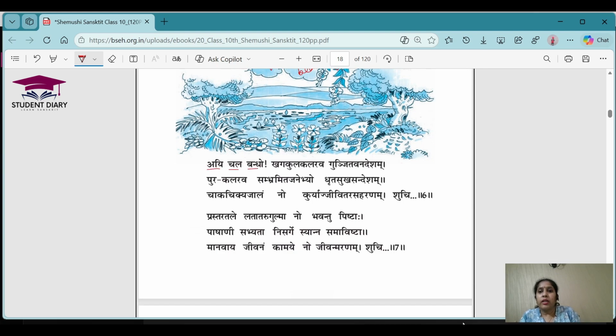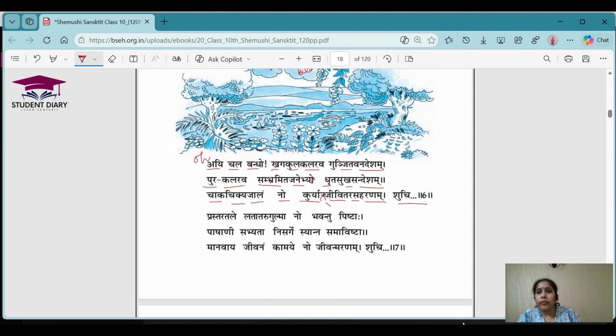It is again a sandhi, because of that it should be janebhyah. Dhrit sukh sandesham chak chikya jalam no, it is again na kuryat jivit ras haranam. It should be kuryat jivit ras haranam. This is happening all because of the sandhi. Okay, let's go for the meanings of this sloka.